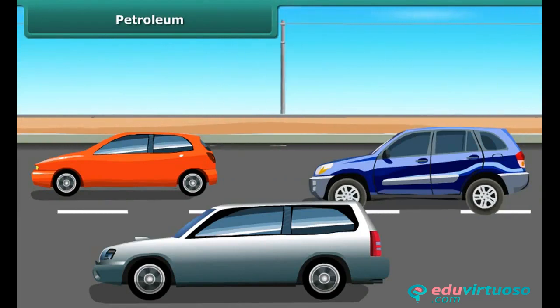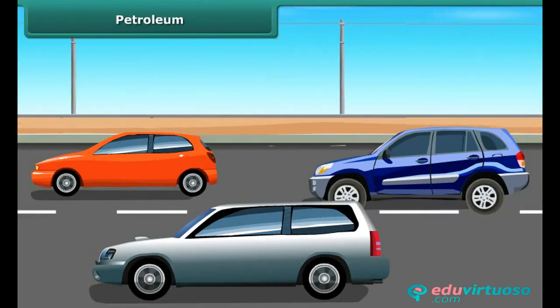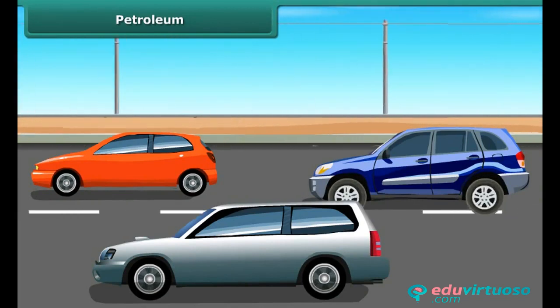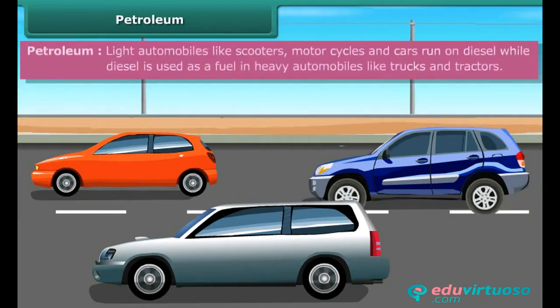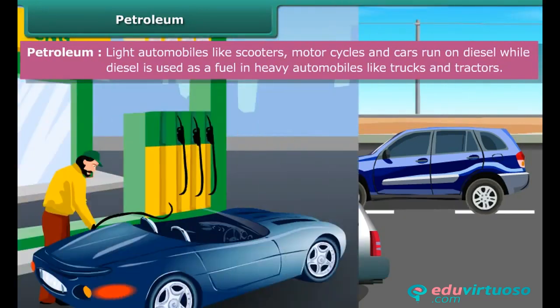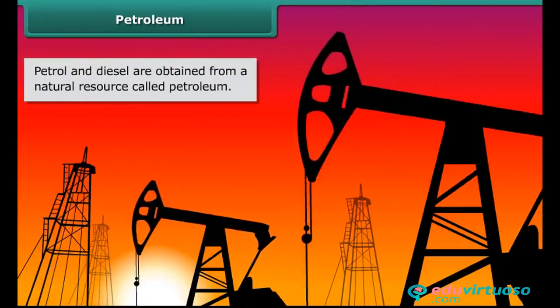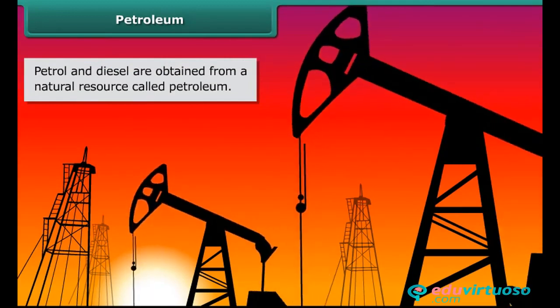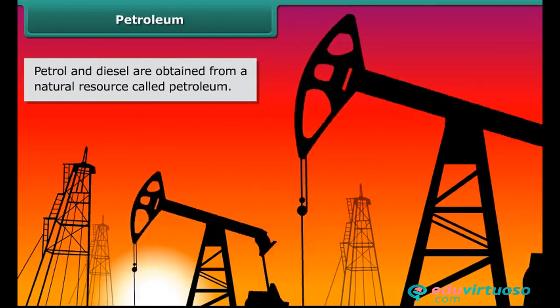Friends, I know you all are fond of luxury cars and vehicles, but do you know on which fuel they run on roads? Actually, most of these run on either petrol, diesel, or compressed natural gas, also known as CNG. Petrol and diesel are obtained from a natural resource called petroleum.